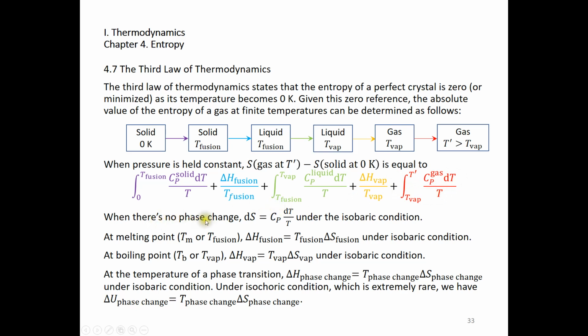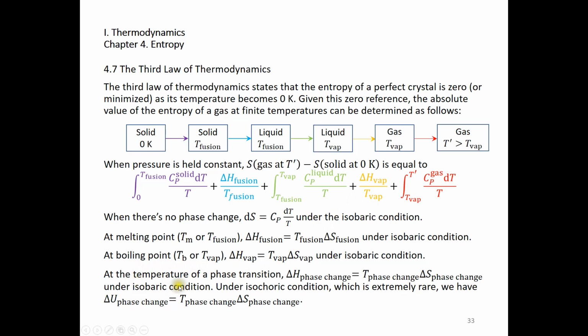Again, when there's no phase change, dS is Cp dT over T under isobaric condition. Therefore, you see this integral of Cp dT over T for solid, Cp dT over T for liquid, Cp dT over T for gas. At the melting point, delta H fusion equals T fusion times delta S fusion. So delta S fusion is this delta H over T. At the boiling point, delta H equals T times delta S as well on the isobaric condition. Therefore, over here we have the entropy change of the vaporization process.